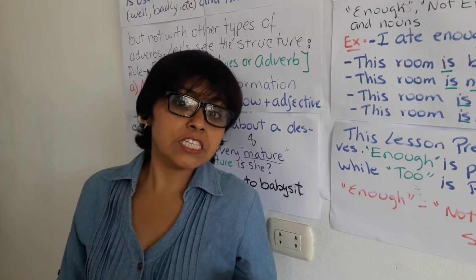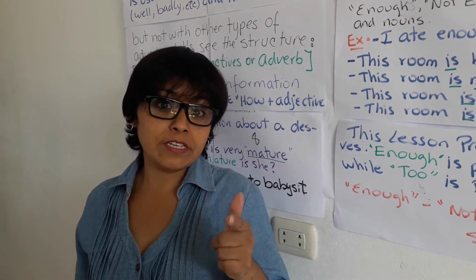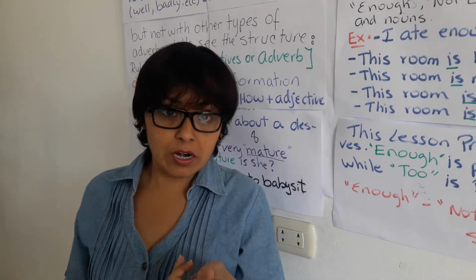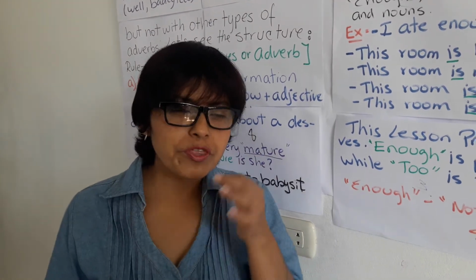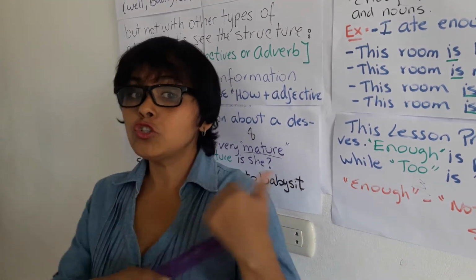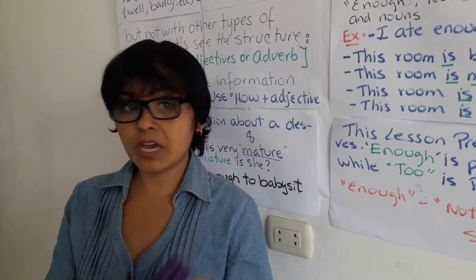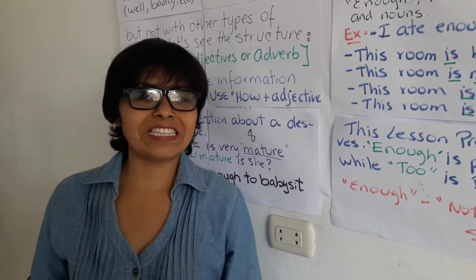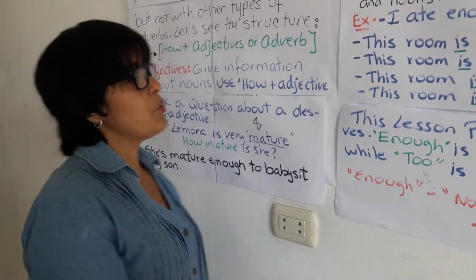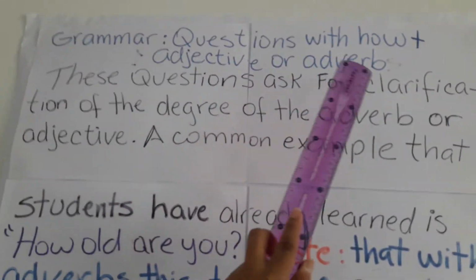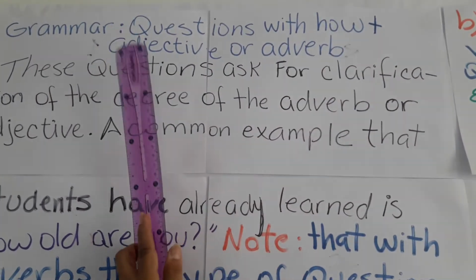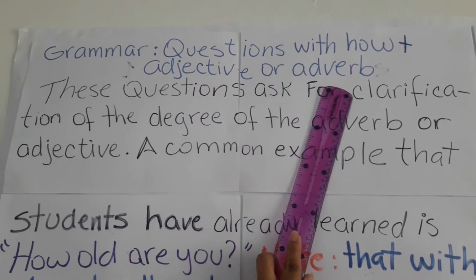Because with how plus adjective, we use the verb to be: is or are. If I use how with an adverb, we are going to use the simple present tense with do or does to make a question. Okay? Now let's see how to use the concept. And we have this part, grammar: questions with how plus adjective or adverb.